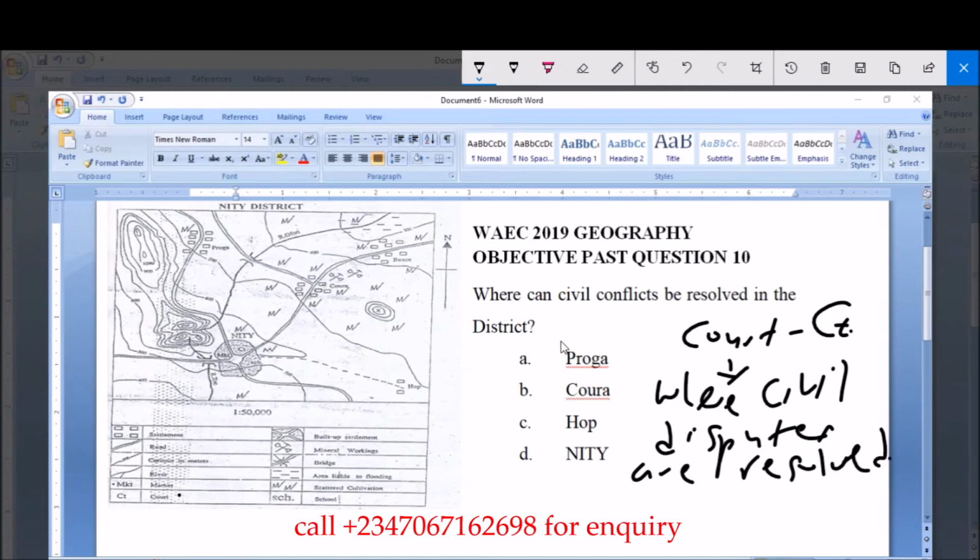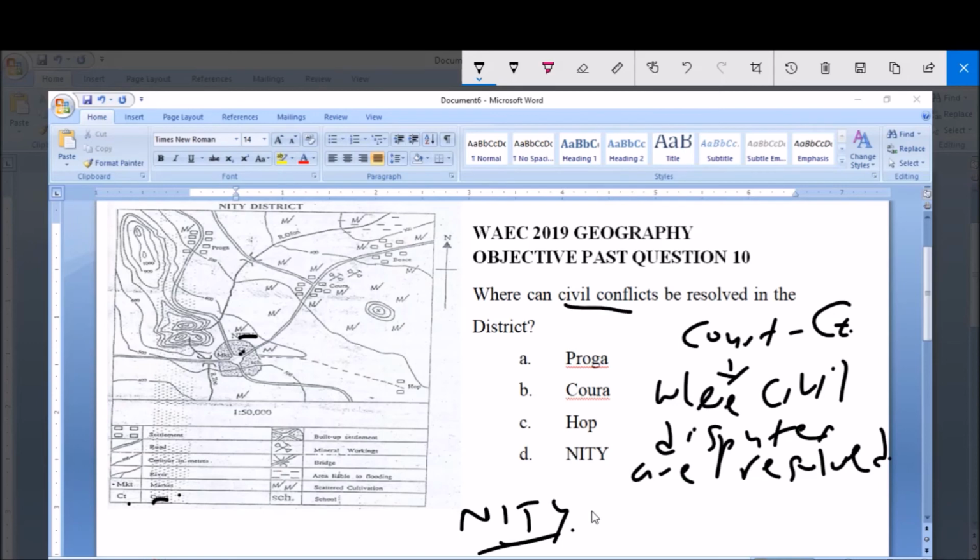So, all we need to do to answer this question is to locate where this key for a court is found on the map, and the settlement where the court is located. So from the map, a court is located here. CT is written here, which represents court, and that is in the Niti settlement. So a court is located there, hence civil conflicts or civil disputes can be resolved in Niti, and that is option D.